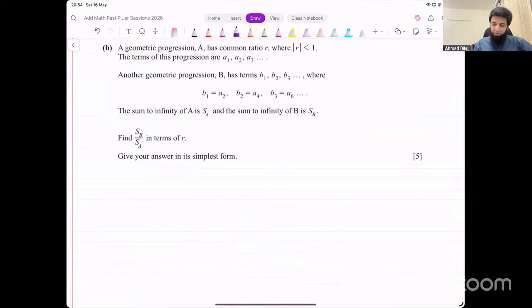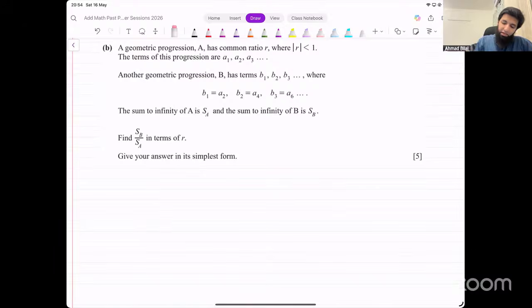The terms of this progression are given A1, A2, A3. Another geometric progression B has terms such that B1 is equal to A2, B2 is equal to A4, B3 is equal to A6. The sum to infinity of A is SA, the sum to infinity of B is SB. Find the ratio of their sums to infinity. Give your answer in its simplest form.